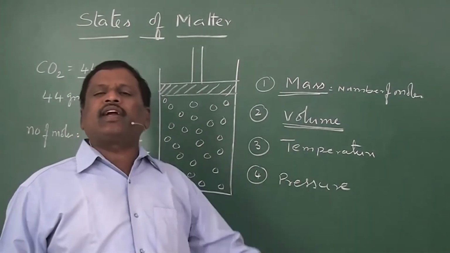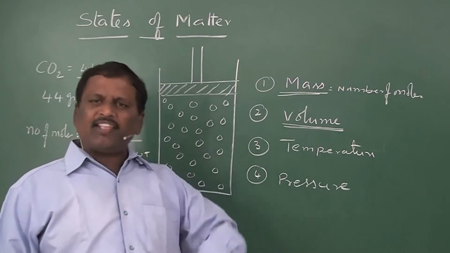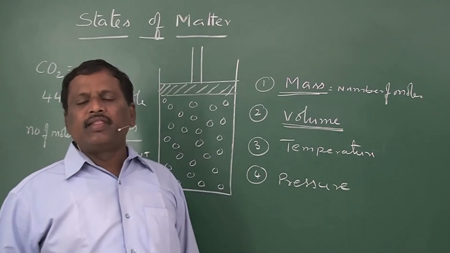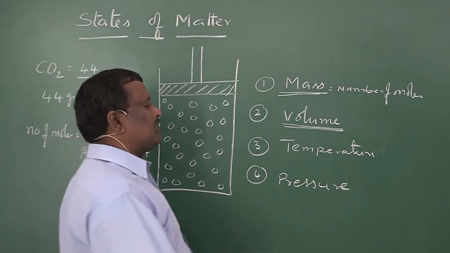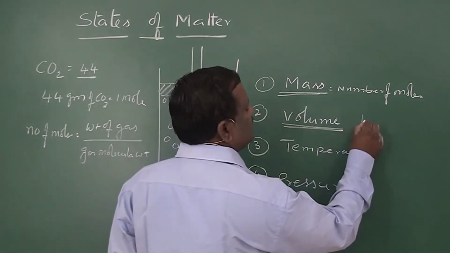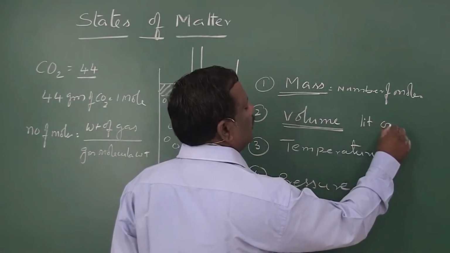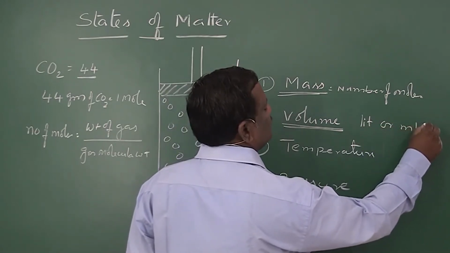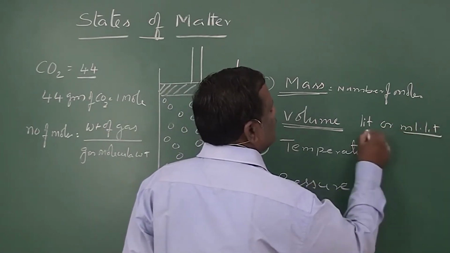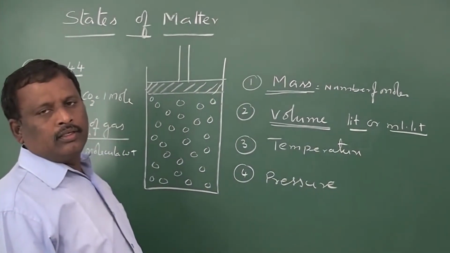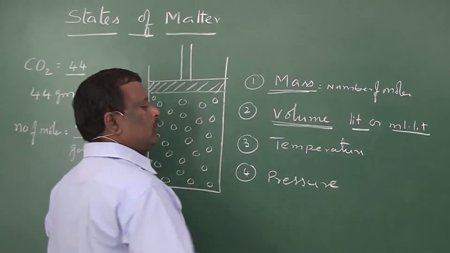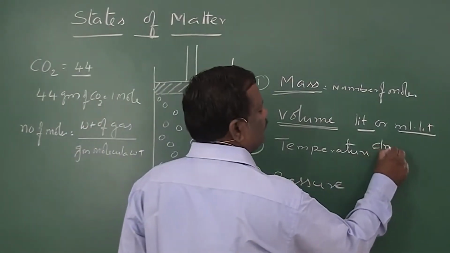So the volume of the container in which the gas is kept is taken as the volume of the gas. Generally, this volume of the gas is expressed in liters or in milliliters. And this can also be expressed in cubic decimeters.